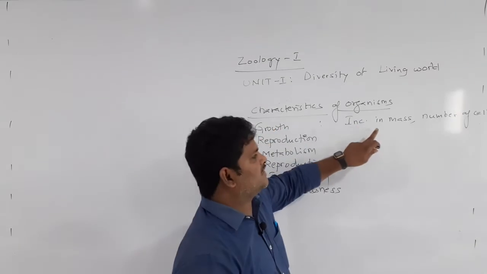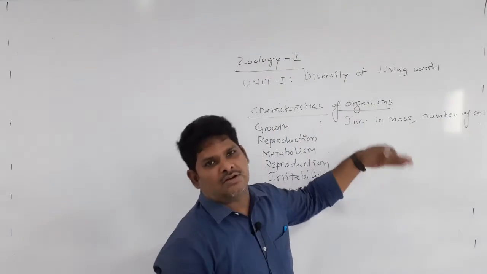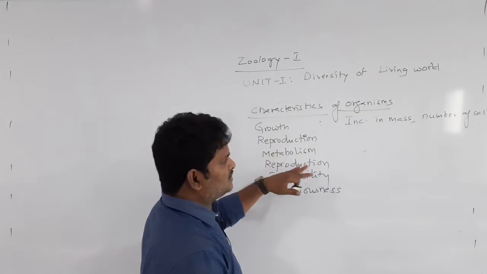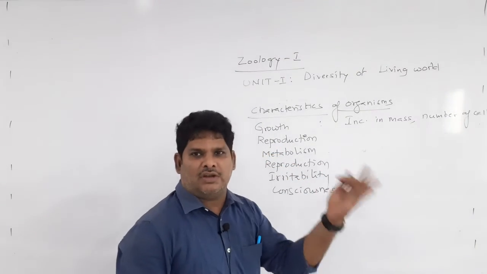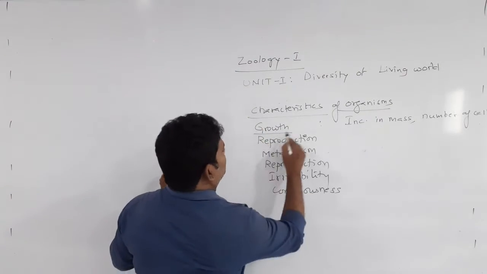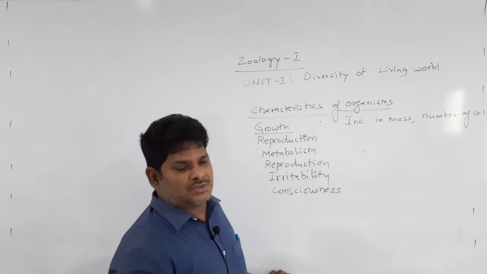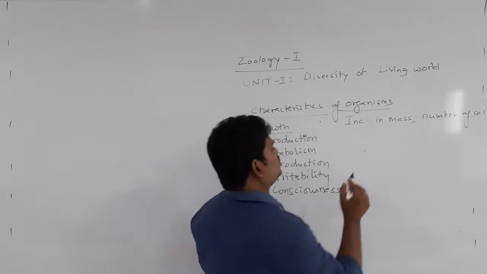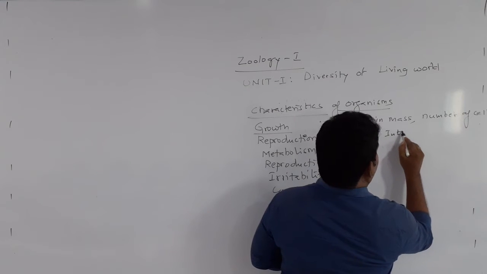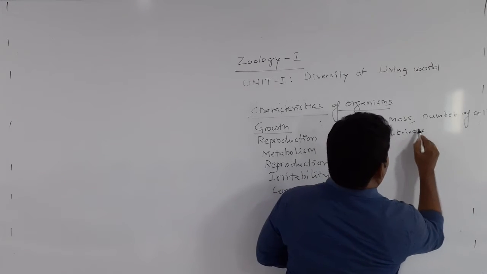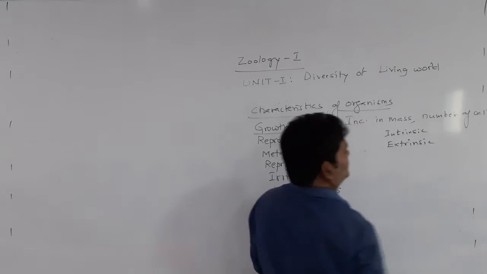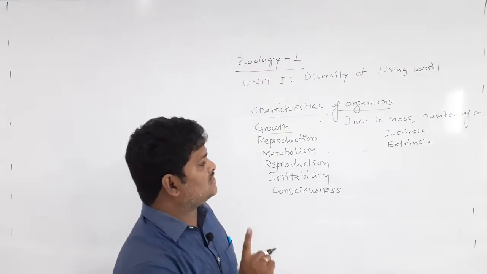Why is it called a non-defining feature? Because we can see growth in both living and non-living things. The process seen only in living organisms is called a defining process, and what can be seen in non-living things along with living things is called non-defining. Growth is of two types: intrinsic and extrinsic.